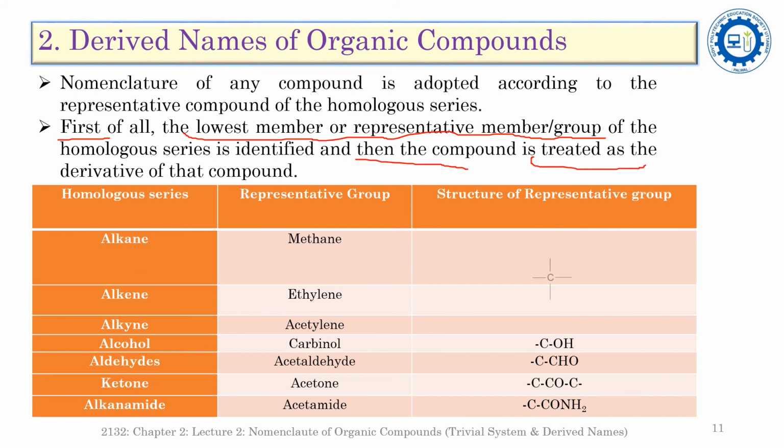For example, if it is a one-carbon member, then it is methane, whereas in alkenes it is acetylene, carbinol, etc. See this table. And now let us understand this concept using some examples.